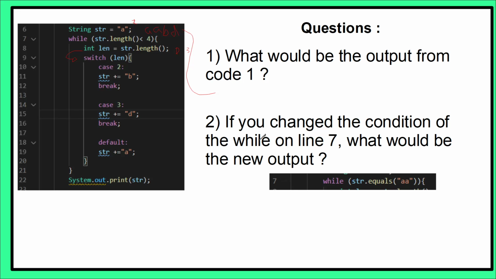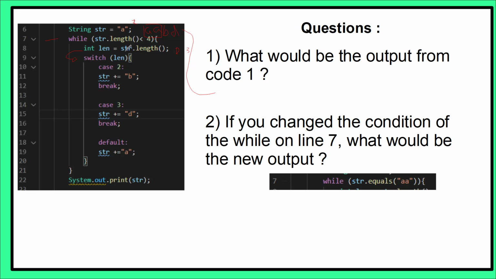Number 2, if you change the condition of the while loop on line 7, so we're looking at this line now, what would be the new output?